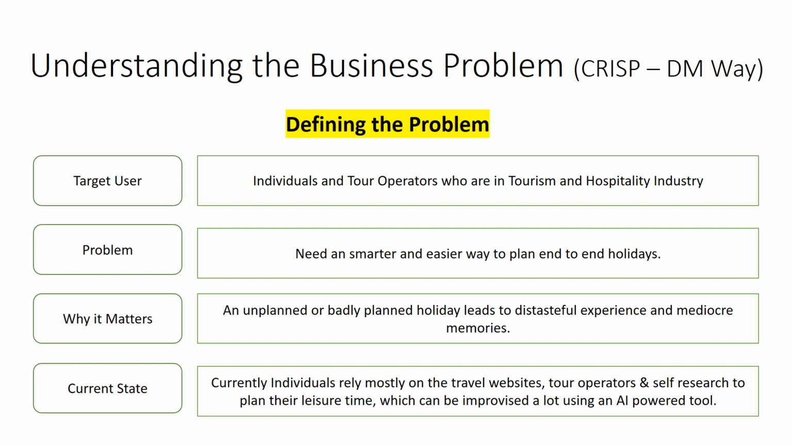Let's define the problem. Our target users are the individuals and tour operators who are in the tourism and hospitality industry, or are looking for a travel or a trip in the upcoming days. The problem is that we need a smarter and easier way to plan end-to-end holidays. Why does it matter? Because unplanned or badly planned holidays lead to a distasteful experience and mediocre memories. The current state is that individuals rely mostly on travel websites, tour operators, and self-research to plan their leisure time, which can be improved a lot using AI-powered tools.